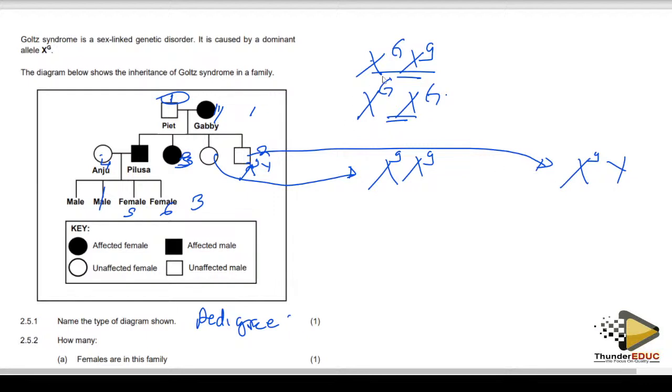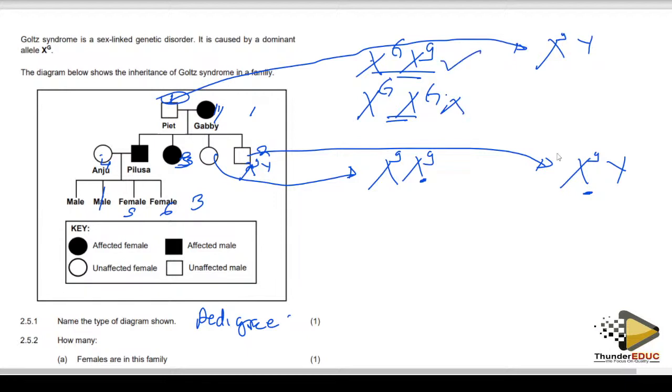The father is already having small g, capital Y. So how did these individuals get this recessive allele if the mother is like this? Therefore the mother can't be this, so the mother is that.